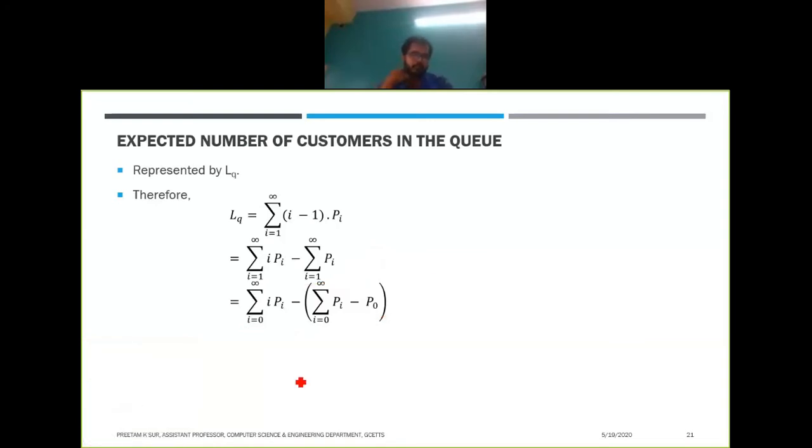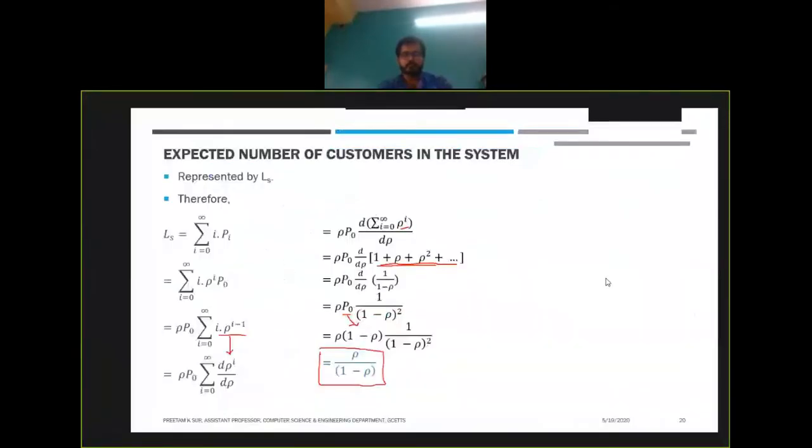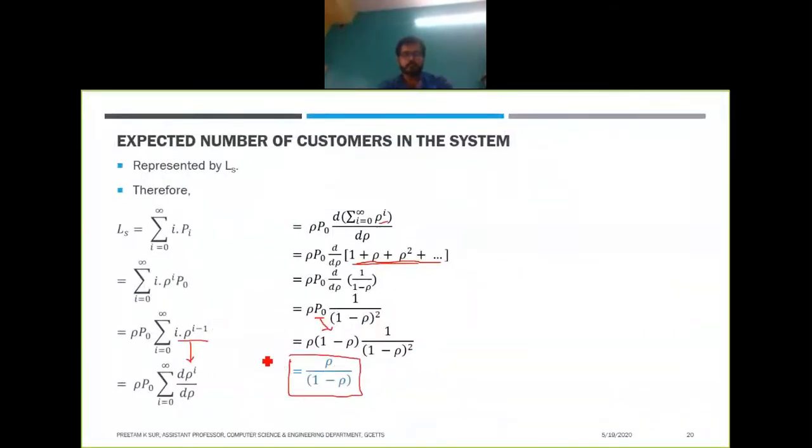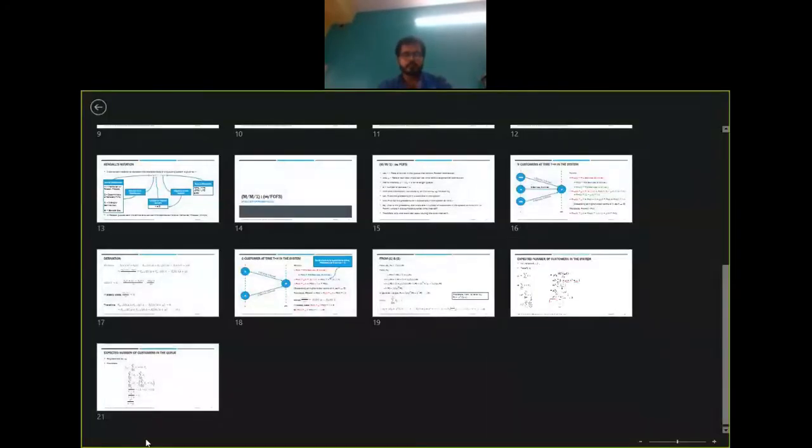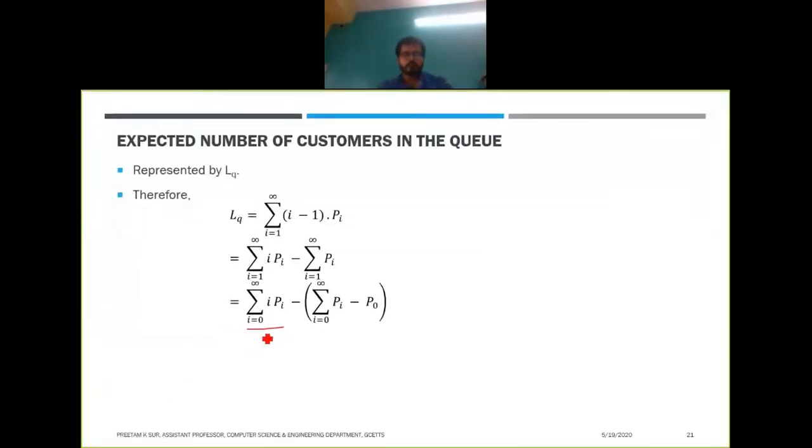So now from the previous slide, we already have this notation, right? What it is telling is the summation of i equals 0 to infinity of i into pi, right?